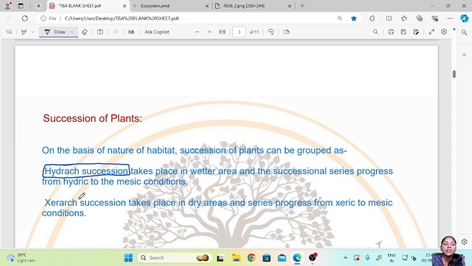Xerarch succession is the one which takes place in dry areas, and the series progresses from xeric to mesic condition. So from very dry areas it will turn into a forest.